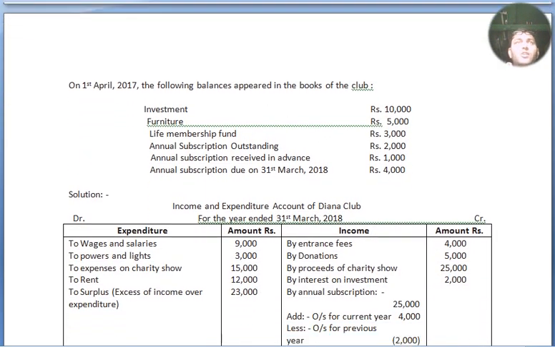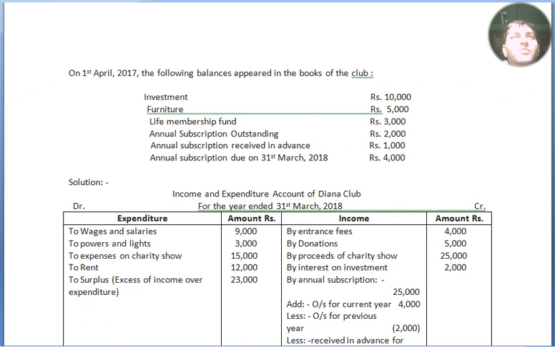Now the additional information provided by the question on 1st April 2017, the following balances appeared in the books of the club. Investment rupees 10,000, furniture rupees 5,000, life membership fund rupees 3,000, annual subscription outstanding rupees 2,000, annual subscription received in advance rupees 1,000, annual subscription due on 31st March 2018 rupees 4,000.